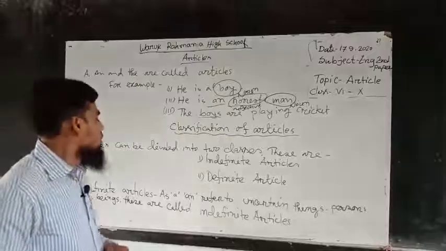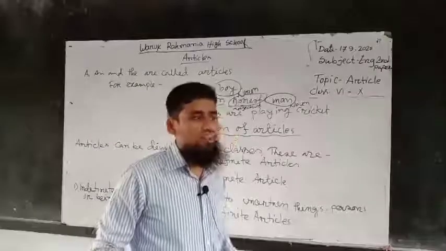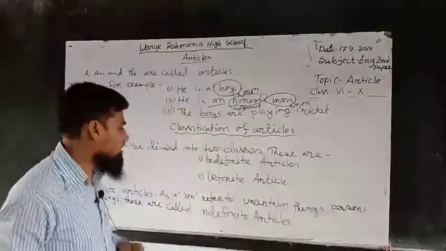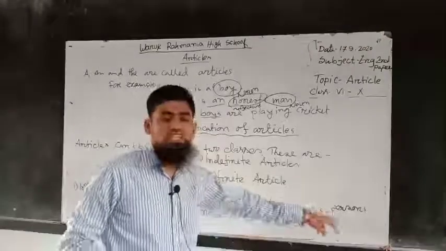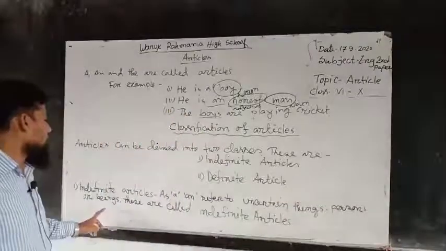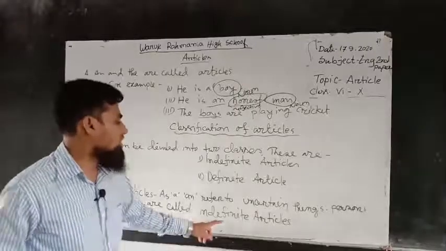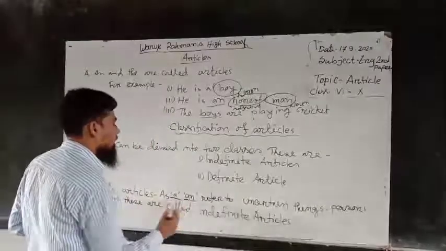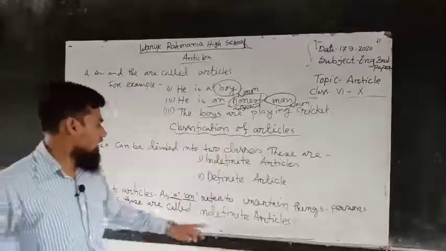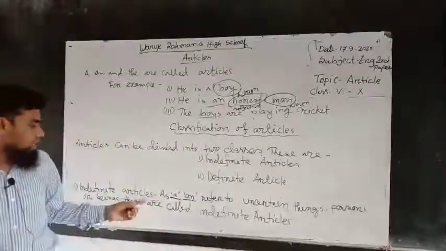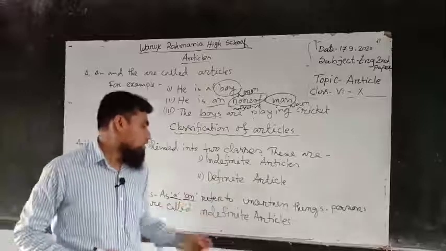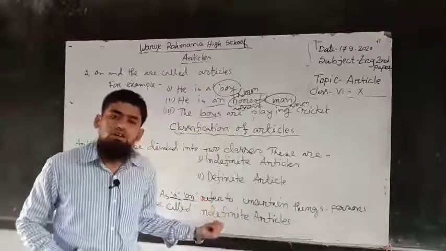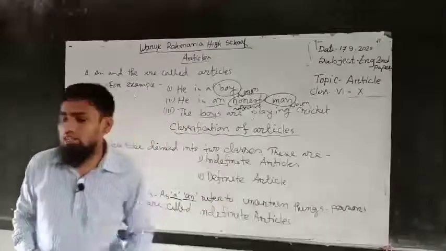A and an refer to uncertain things, persons or beings. These are called indefinite articles. That means a and an are called indefinite articles.